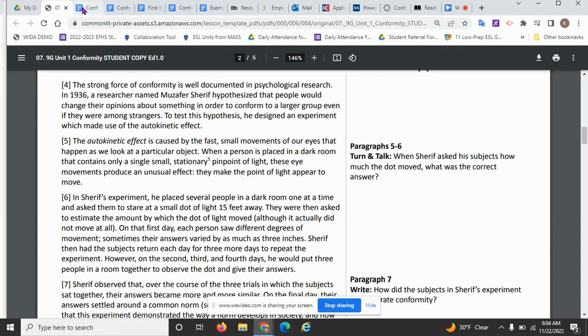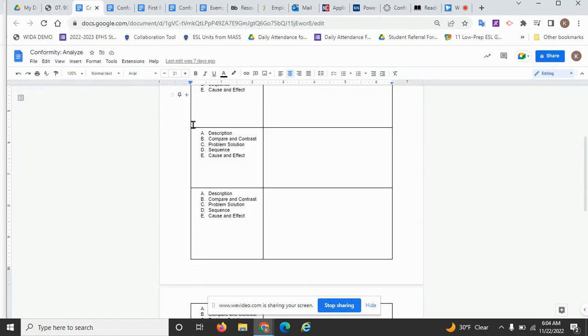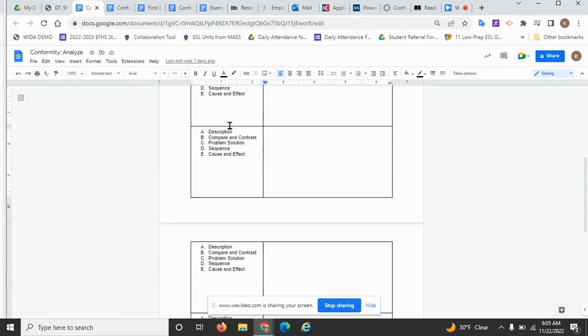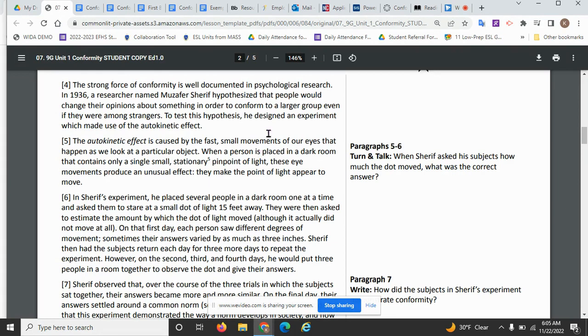So go back to your text analyzation, and we're going to go to paragraph number 4, and we're going to circle description. In the center circle, we're going to look at our topic sentence. What is the topic of this paragraph? That's going to be your psychological research.